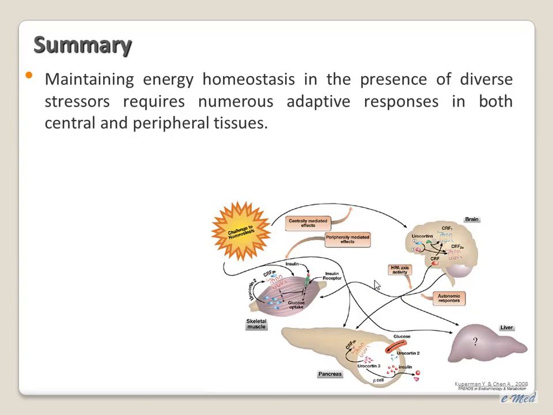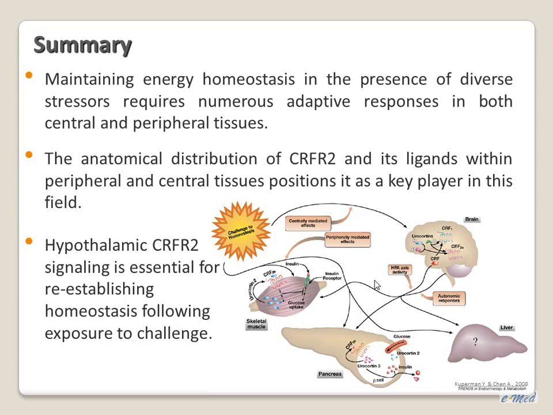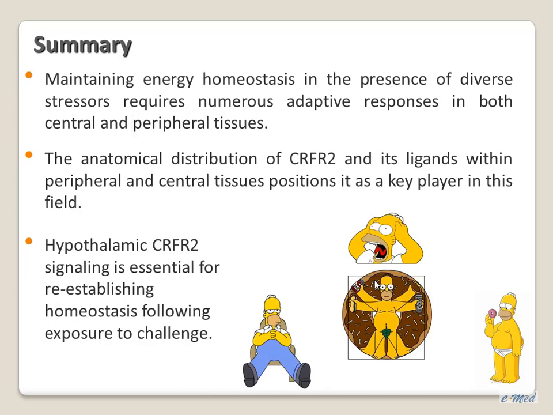So to summarize, maintaining energy homeostasis in the presence of diverse stressors requires numerous adaptive responses in both central and peripheral tissues. The anatomical distribution of CRF2 and its ligands within peripheral and central tissues positions it as a key player in this field. Hypothalamic CRF2 signaling is essential for reestablishing homeostasis following exposure to challenge. We hope that these and our future data will help for better understanding of the reciprocal mechanisms that mediate the relationship between stress, mood disorders, and energy balance.